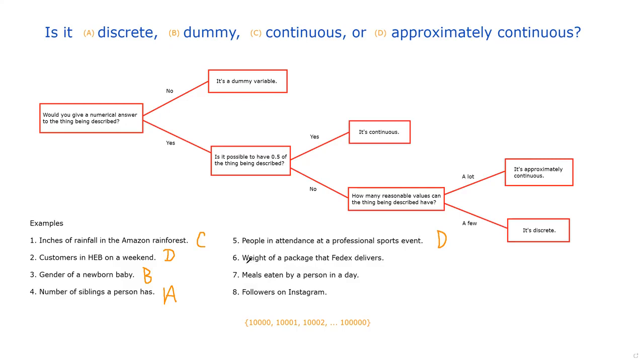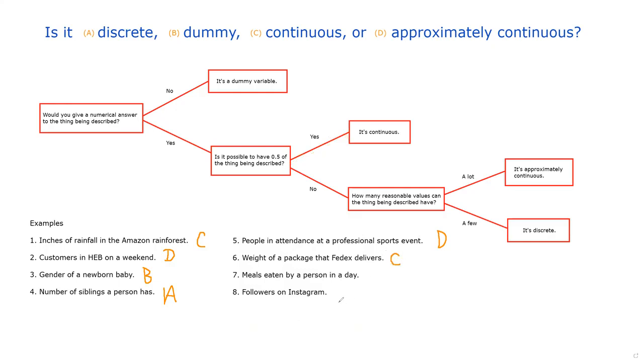Weight of a package that FedEx delivers. Let's first go down the flowchart. Would you give a numerical answer to the thing being described? Yes, of course. You would say the weight is 5 pounds, 10 pounds, 17 pounds, whatever. Is it possible to have half a pound? Yeah, it's possible. You don't have to have a whole number of pounds. With that in mind, this variable is continuous.